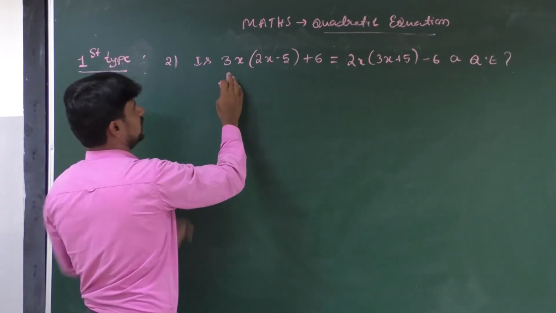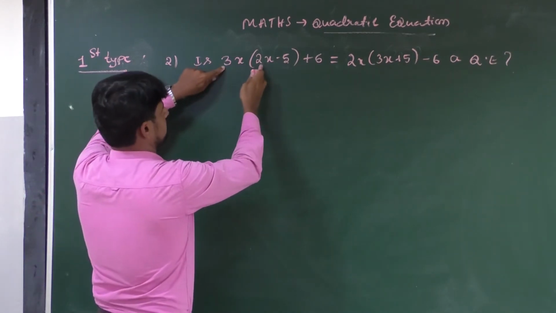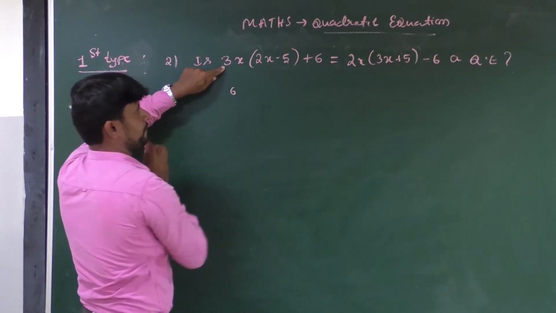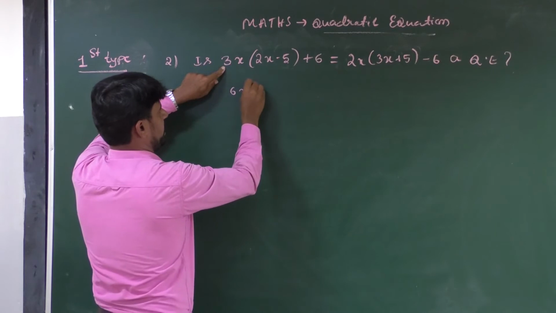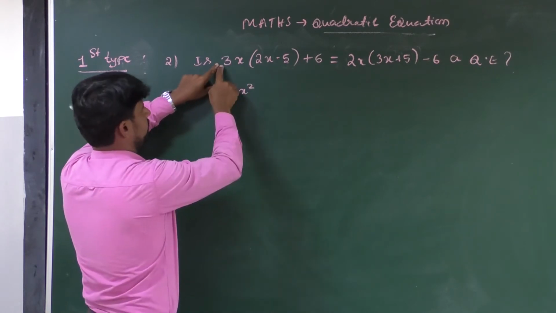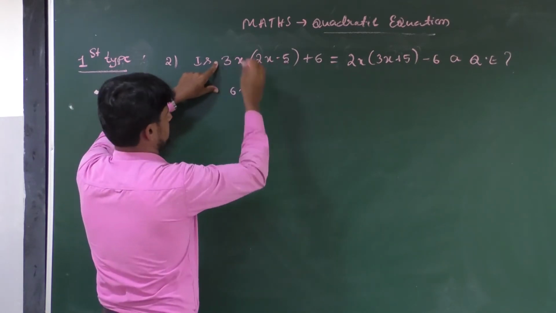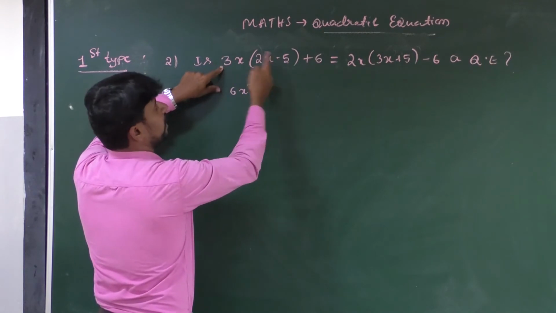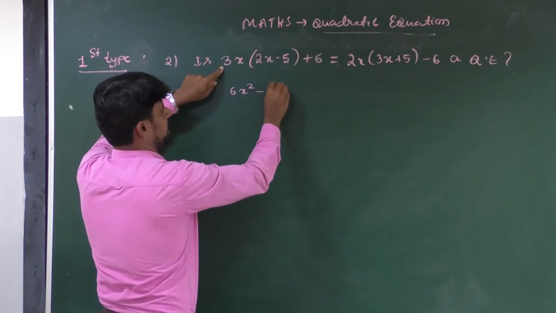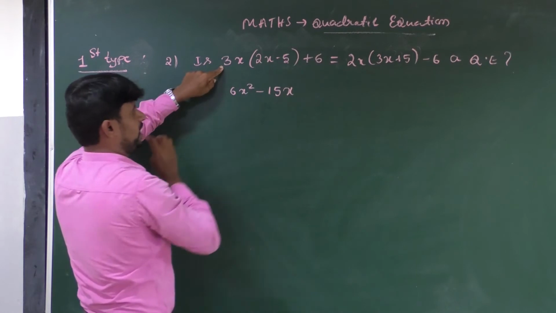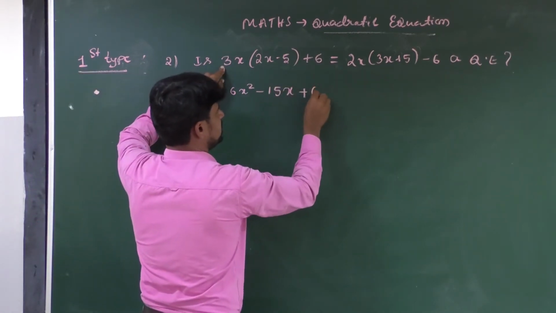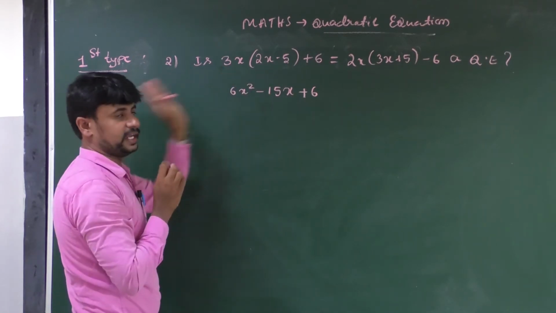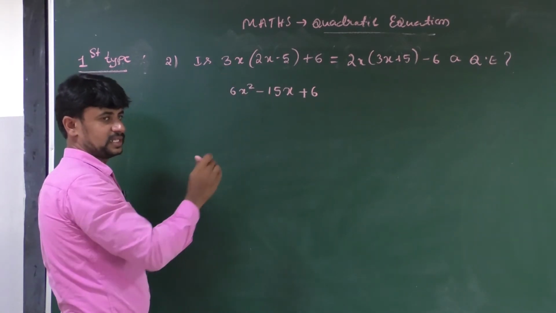Then how can you do that? 3 2s are 6. x into x, x square. Then multiply the sign. Plus into minus, minus. 3 5s are 15. Into x, 15x. And the constant term is plus 6. Write as it is. In the LHS finished.